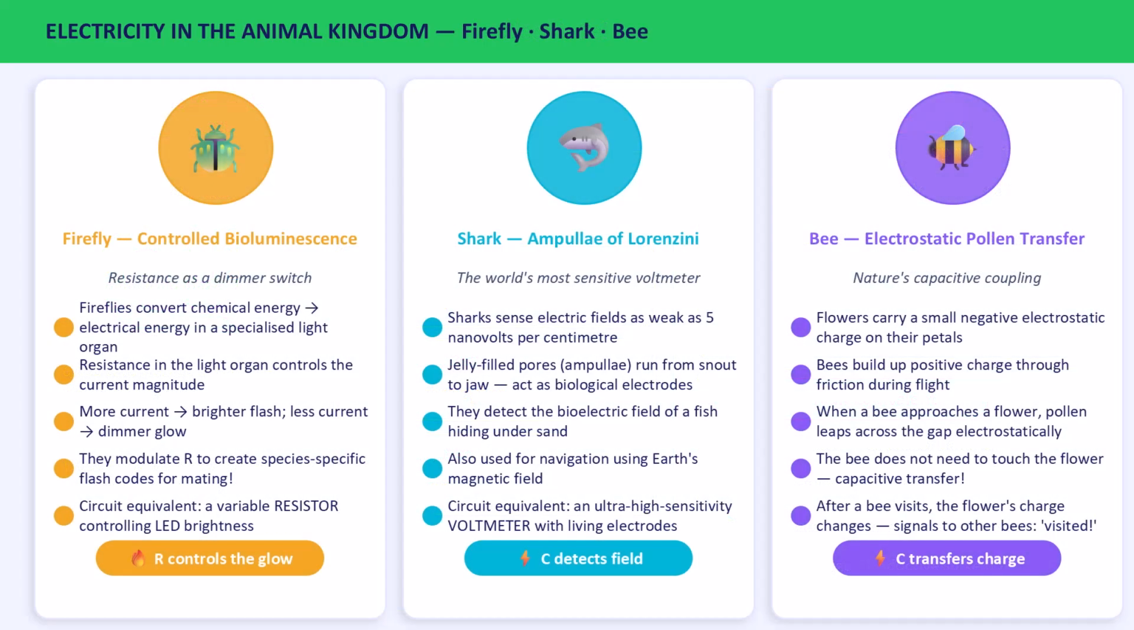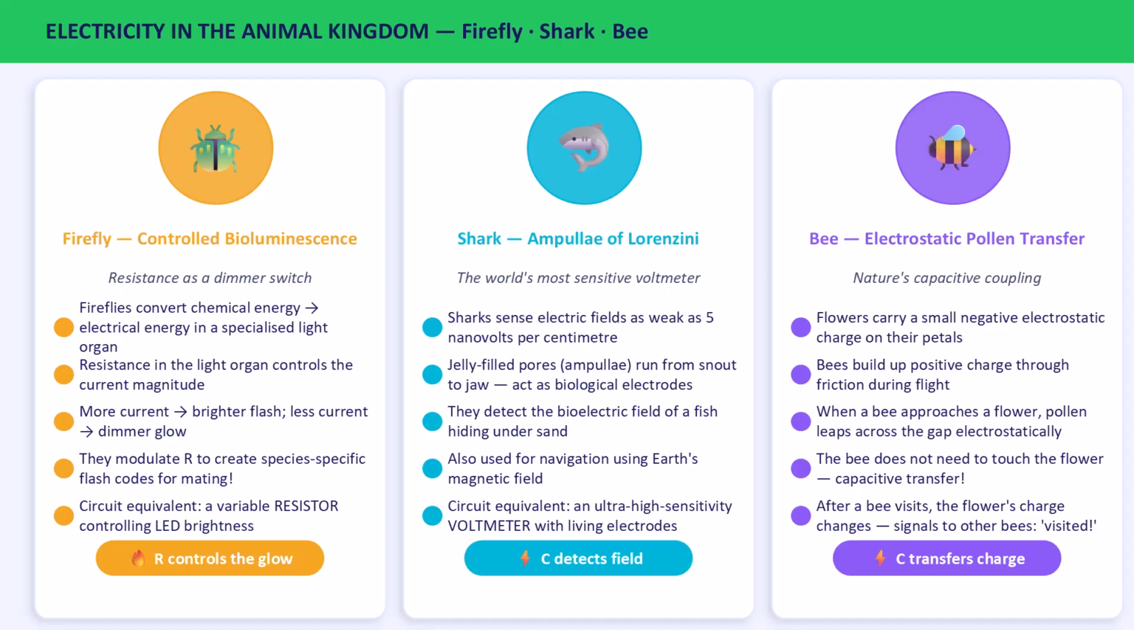The electric eel is spectacular, but it is not alone. Let us meet 3 more bioelectrical engineers. The firefly. That gentle light on a summer evening is controlled bioluminescence, a biological switching circuit. Oxygen reacts with luciferin, controlled by precise neural switching signals. It is a biological oscillator circuit, pulsing at a species-specific frequency to attract a mate.